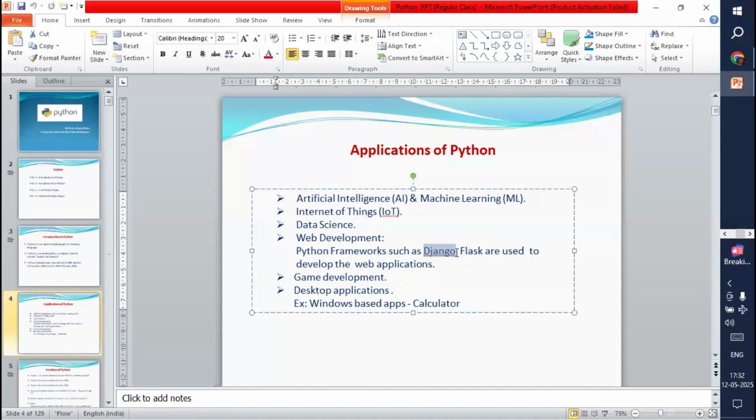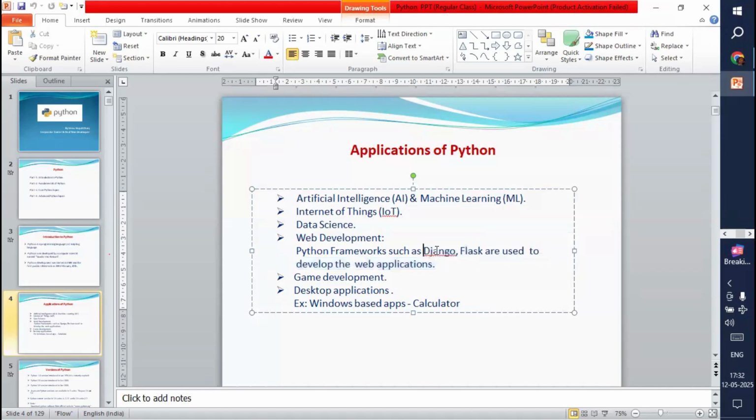So there are some Python frameworks, Django and Flask. These are used to develop web applications. Means we can design websites, for example, Amazon, Flipkart, IRCTC, Book My Show. These types of web applications we can design using Python's frameworks such as Django and Flask.